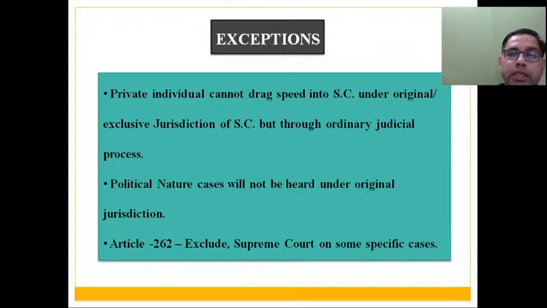If they have some issues, they may approach through the ordinary judicial process, that is subordinate court, High Court, then finally Supreme Court. Then questions which are of political nature will not be heard under original jurisdiction of Supreme Court. Those matters which are of political nature cannot be made a matter under Article 131 and original jurisdiction.